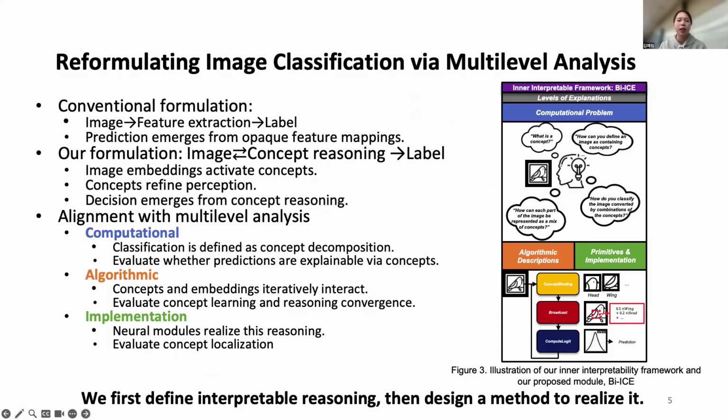Now that we understand why multi-level analysis is needed, the next question is how to apply this framework to image classification. Traditionally, image classification is formulated as a direct mapping from image features to labels. While this works well for performance, the reasoning process inside the network remains opaque. We don't know how internal representations combine to produce those decisions. So in our work, instead of starting from architecture design, we first reformulate the classification problem itself in a way aligned with multi-level analysis, and then evaluate interpretability at each level.